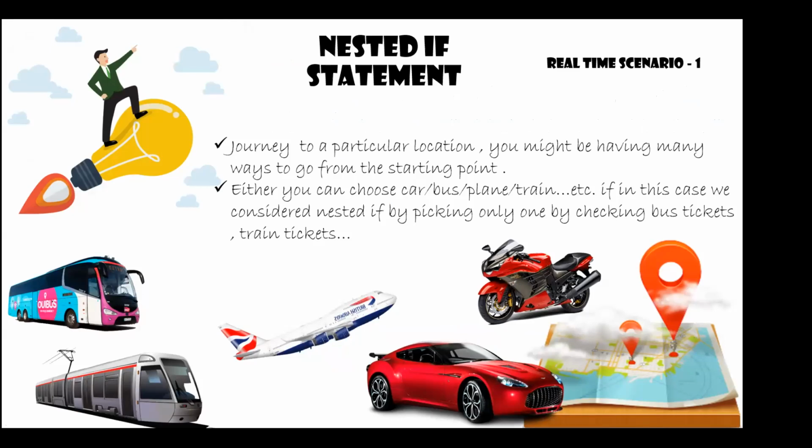So what is the nested if statement? With nested if statements, the way you have seen, it continuously checks the if until one of the conditions becomes true. For example, a train is going to wait until it gets the signal to reach the platform.